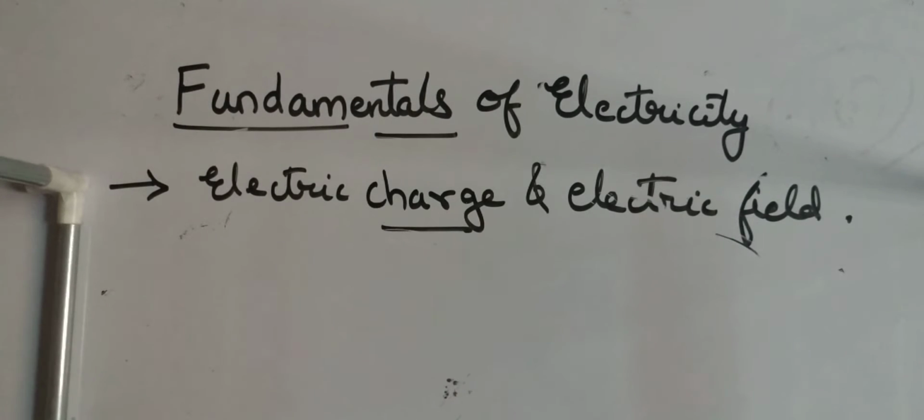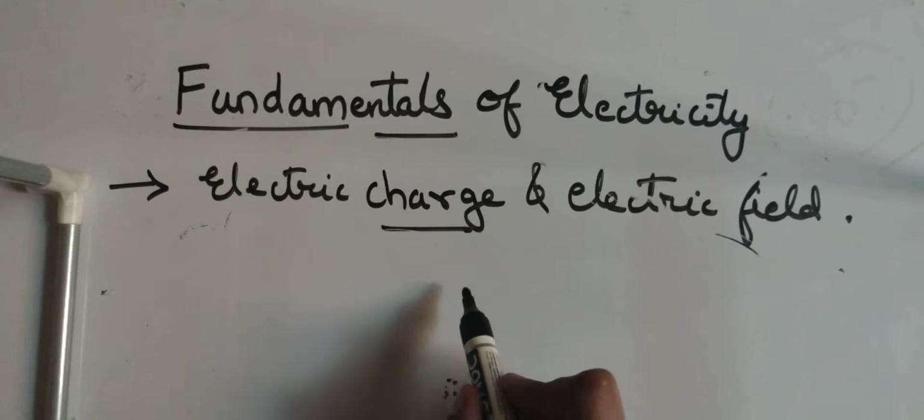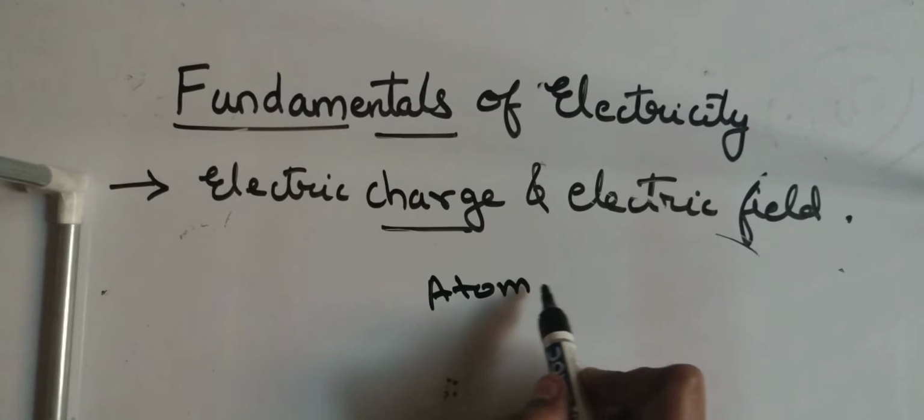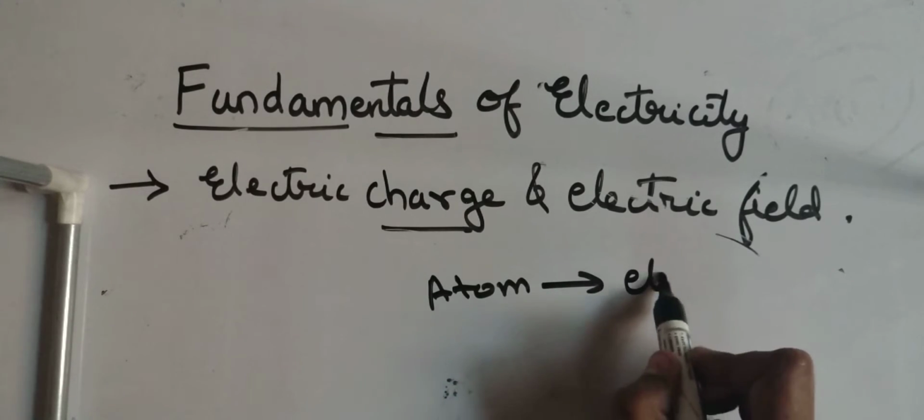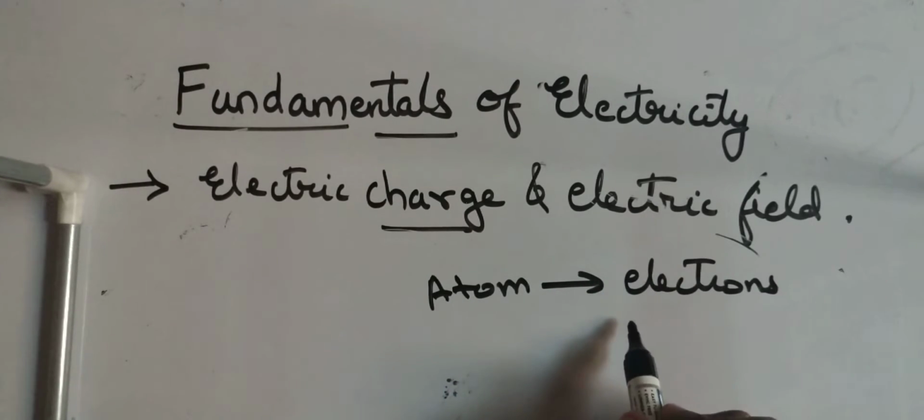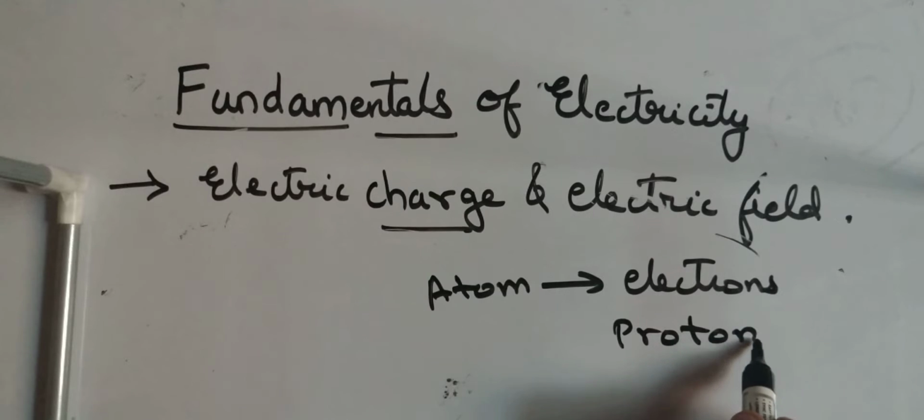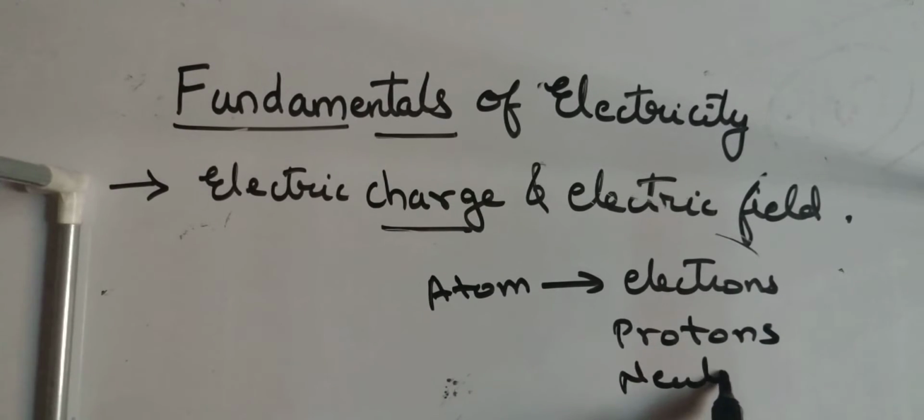To get on with this topic, what do you mean by an atom? An atom is the smallest indivisible particle, which contains electrons, protons, and neutrons. So: electron, proton, and neutron.